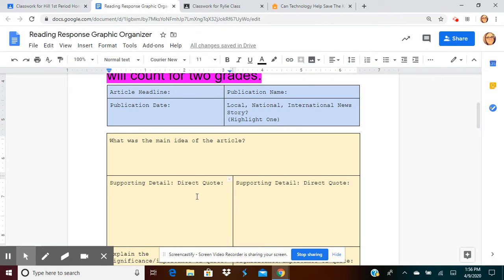Supporting details, whatever it is that you write in the main idea, you can type here. You're going to give me your supporting details. It is a direct quote from the text. Yes, Ms. Hill is saying you can copy and paste something from the text. You need to give two supporting details, a supporting detail here and a supporting detail here.